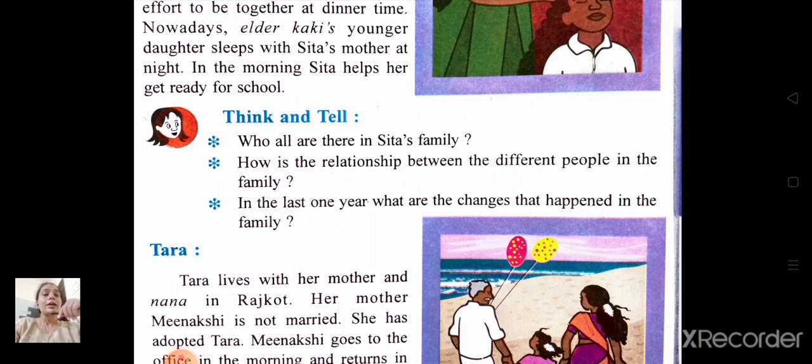Okay. Now, next question. In the last 1 year, what are the changes that happened in the family? So, in the past 1 year, elder Kaki passed away, and elder Kaka recently got married.